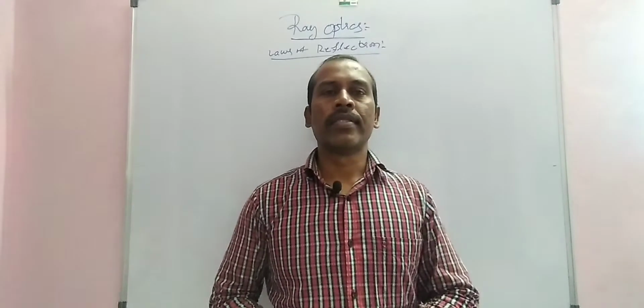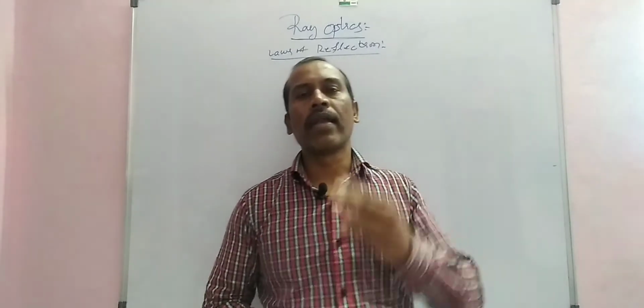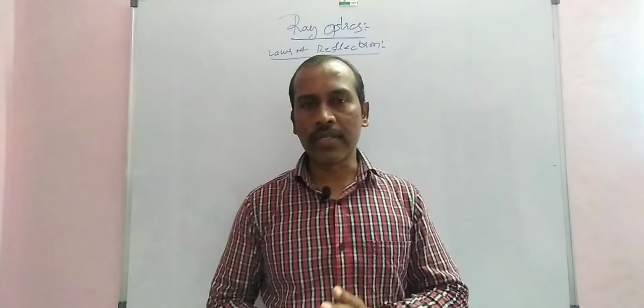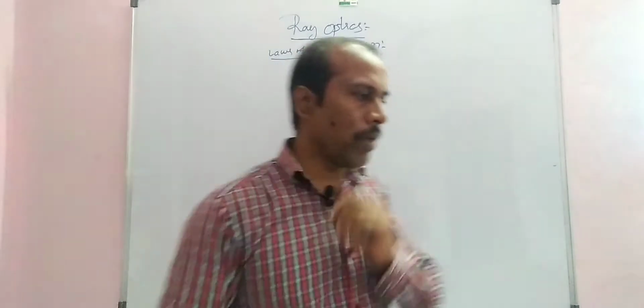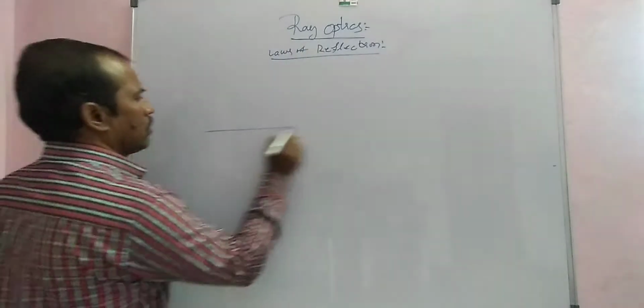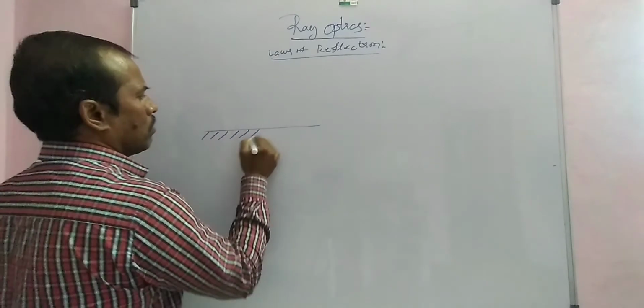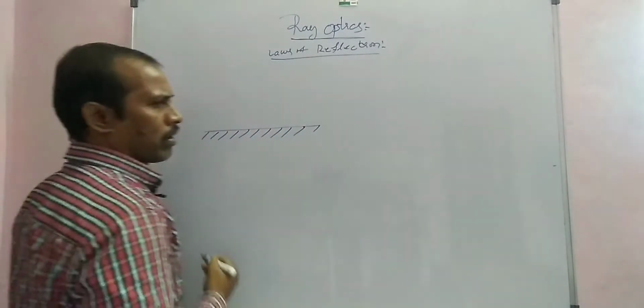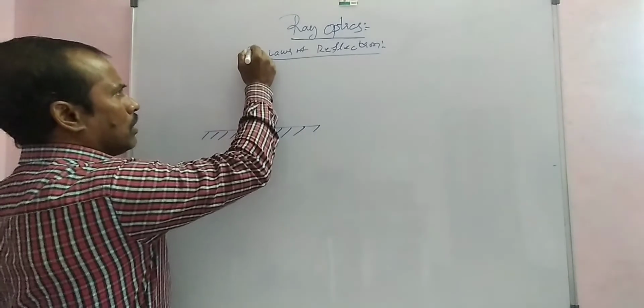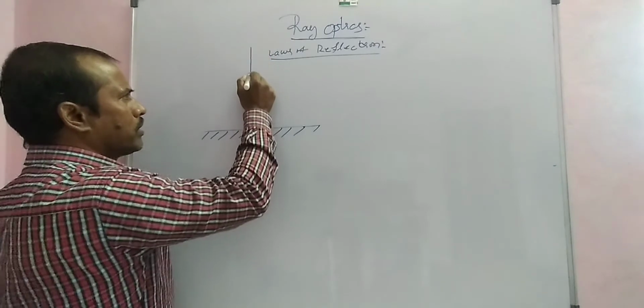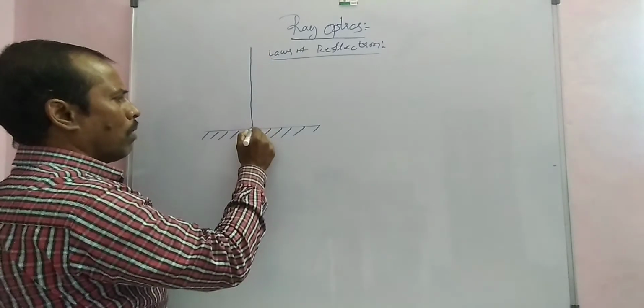In this case, the angle of incident is equal to the angle of reflection. For example, this is a plane mirror, and the light is incident normally on the plane surface.